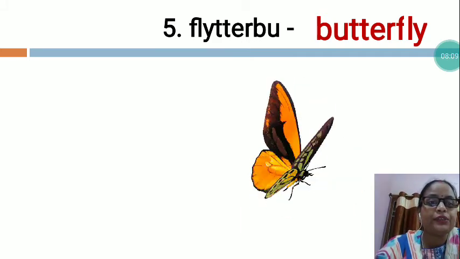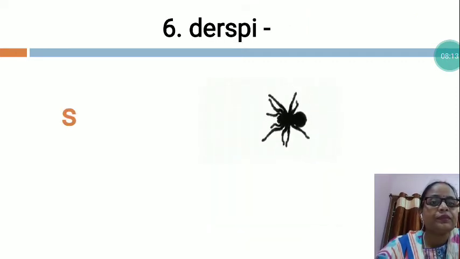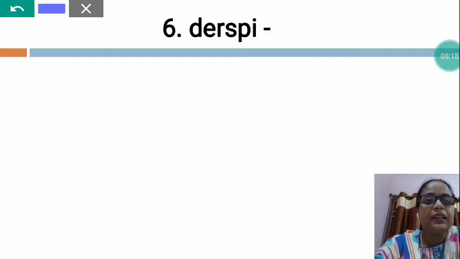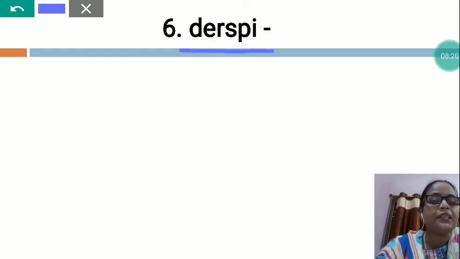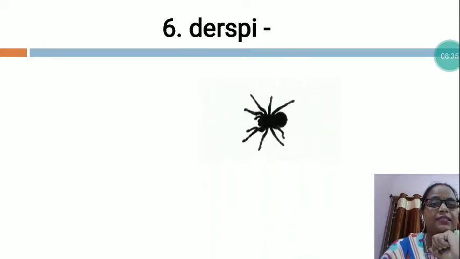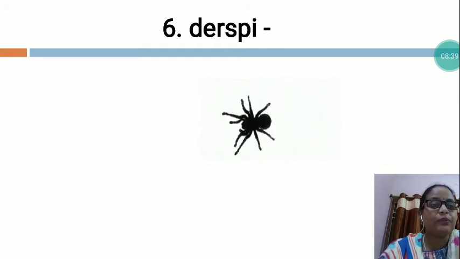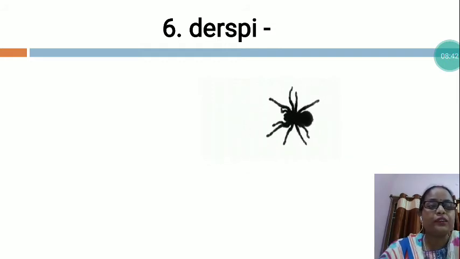Now, I would like to explain you next one. This is DERSPI. So, my dear students, in this word also you will have to arrange all the letters in the proper sequence and then you will have to make a meaningful word. So, which word is this? Tell me, my dear students. See, this is spider. Yes, so my dear students, what is the spelling of the spider?